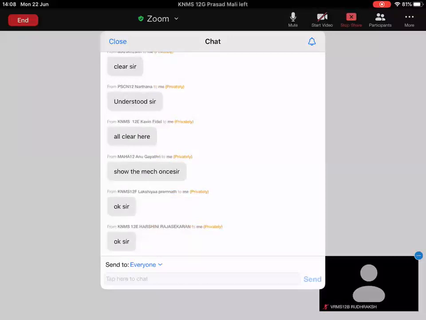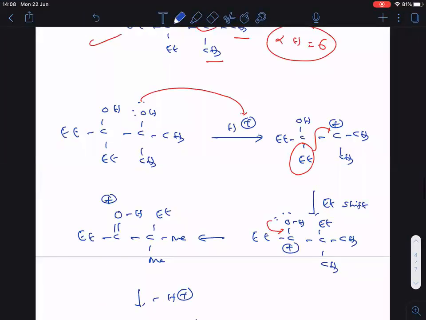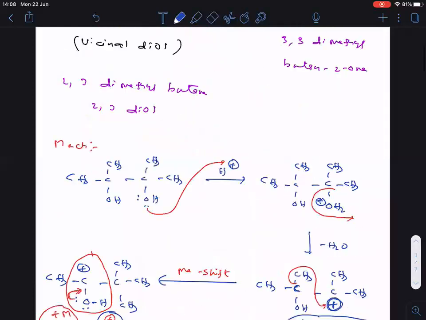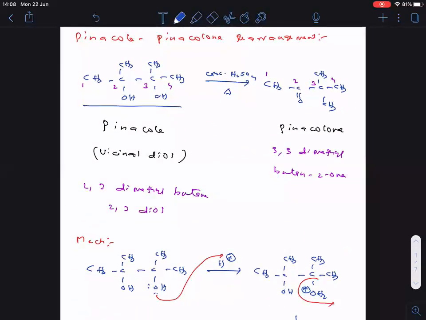Among the stability of carbocations, that carbocation which gets stability through back bonding is the most stable carbocation. Clear? So from the starting onwards, I will show the mechanisms again, so see clearly all the slides. If any slide is missing, you can take the screenshot again.